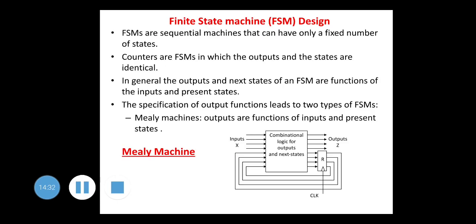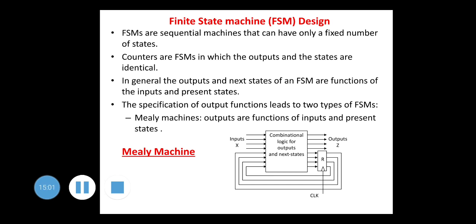Now we'll concentrate on finite state machine design. Finite state machines are sequential machines or sequential circuits that can have only a fixed number of states. Counters are finite state machines in which the output and the states are identical. In general, the outputs and the next state of the finite state machines are functions of the input and the present state. The specification of the output function leads to two types of FSM.